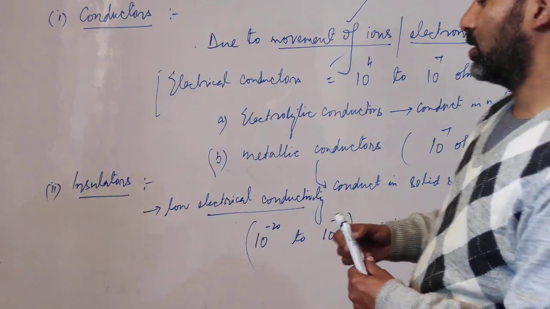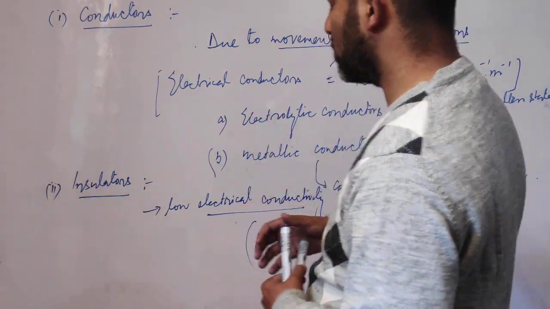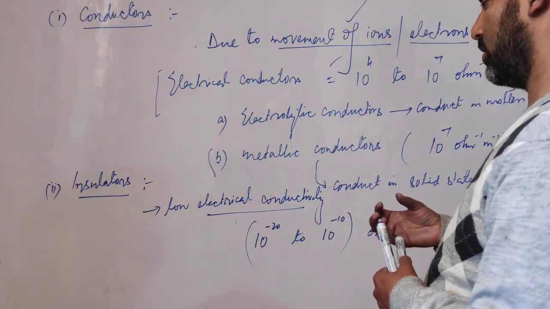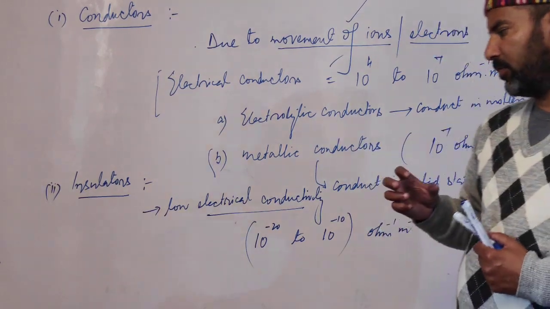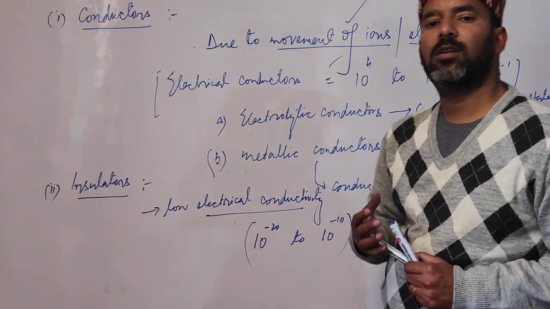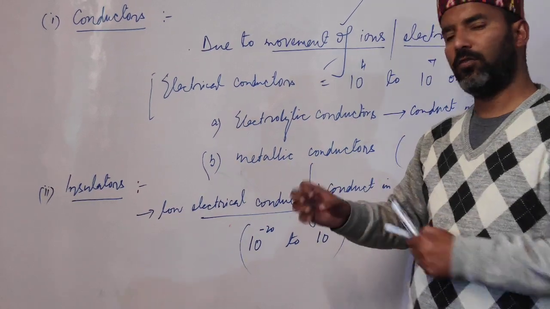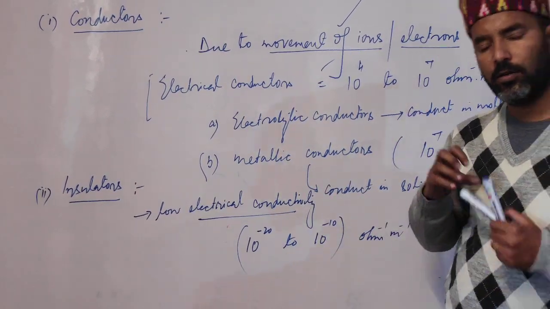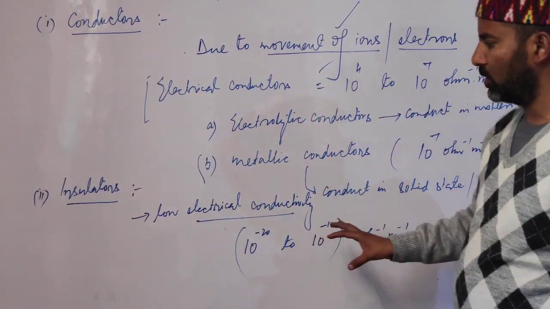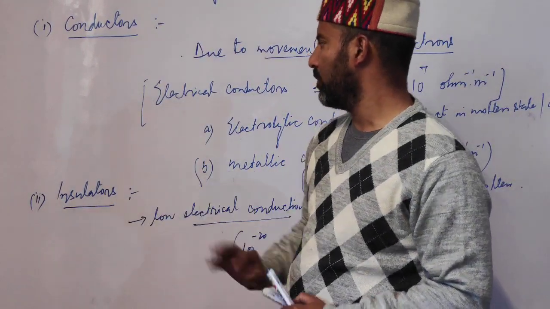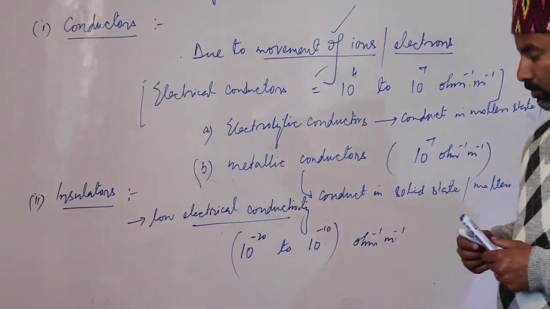The common examples of insulators are rubber, then we have non-metallic elements like carbon in the form of diamond, then we have sulfur, we have phosphorus. So these substances are insulators.